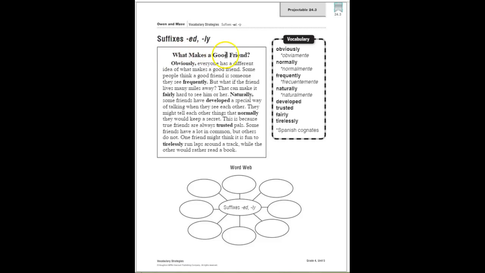Let's read "What Makes a Good Friend." Obviously, everyone has a different idea of what makes a good friend. Some people think a good friend is someone they see frequently, but what if the friend lives many miles away? That can make it fairly hard to see him or her. Naturally, some friends have developed a special way of talking when they see each other. They might tell each other things that normally they would keep a secret. And this is because true friends are always trusted pals.